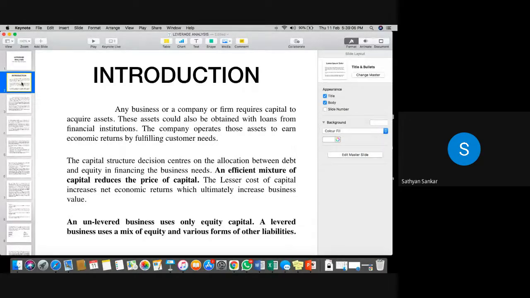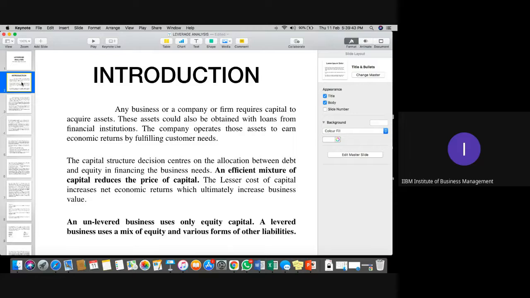Yes, sir. Now you can see the last paragraph on my screen, the levered and unlevered company. Now try to understand in terms of financial obligations first of all. For example, if I'm going to start my own company and I'm not taking any type of loan from the bank, even not from relatives, no borrowings at all, whatever fund I have invested into my business is basically my own fund. In this particular case, it is called an unlevered company.